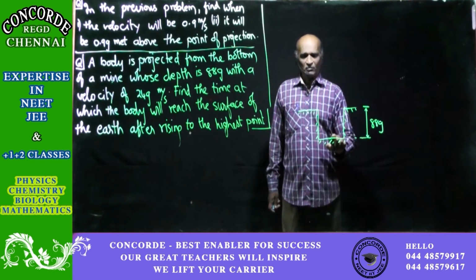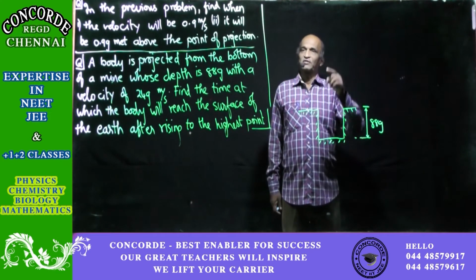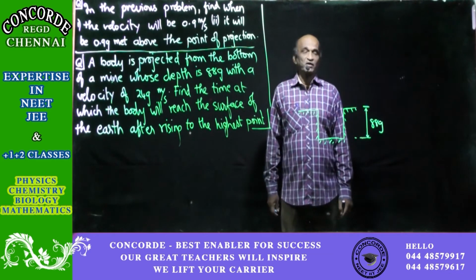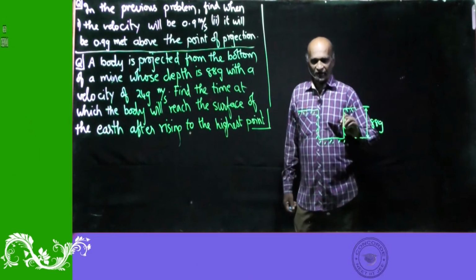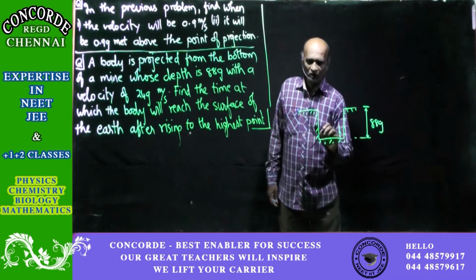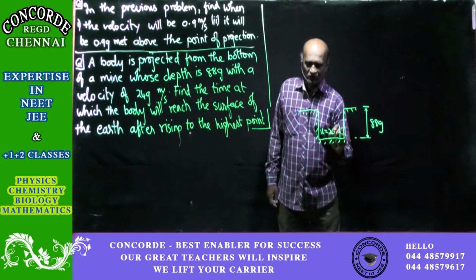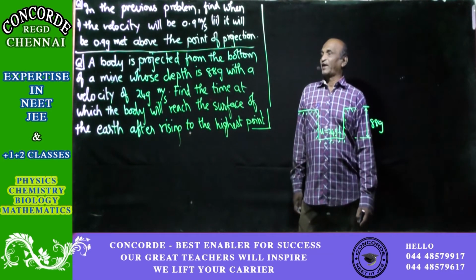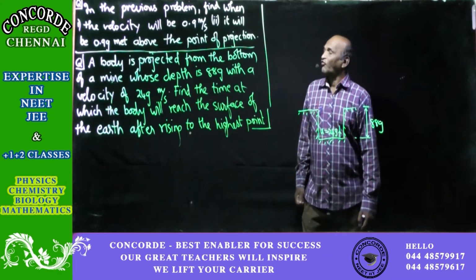Well, from the bottom of a mine, when a body is projected, it can go only upwards. So that is why projected upwards is not mentioned there. We have to understand all that. With a velocity of 24 g, a body is projected up. Shall I call that U? Then U will be equal to 24 g meters per second. Find the time at which the body will reach the surface of the earth.